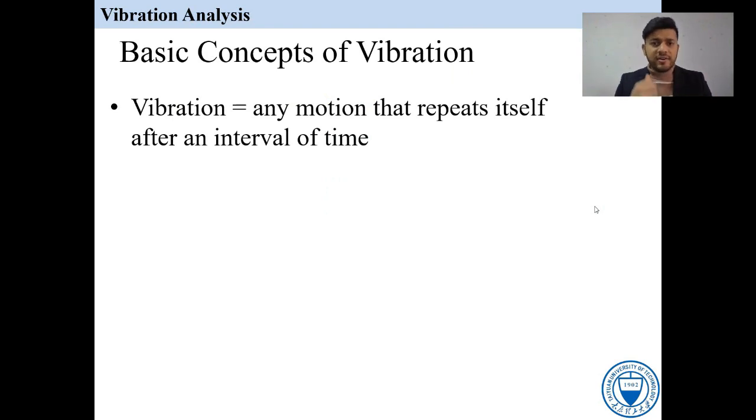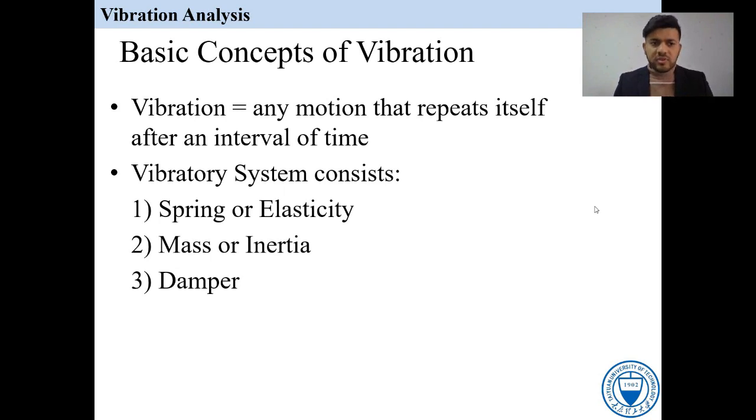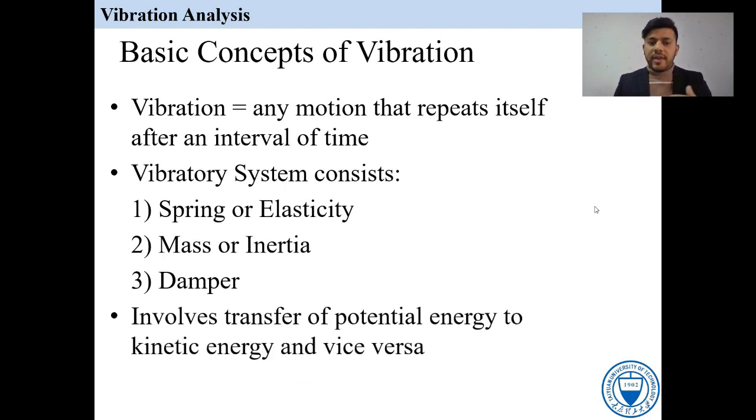Any motion that repeats itself after an equal interval of time is vibration. The vibratory system consists of three elements: spring, which is elasticity, mass or inertia, and the damper. They involve the transfer of potential energy to kinetic energy and vice versa. So vibration is transferring energy. We know that energy can never be created nor destroyed. It just changes from one form to another. According to that concept, vibration is also changing the energy phase.